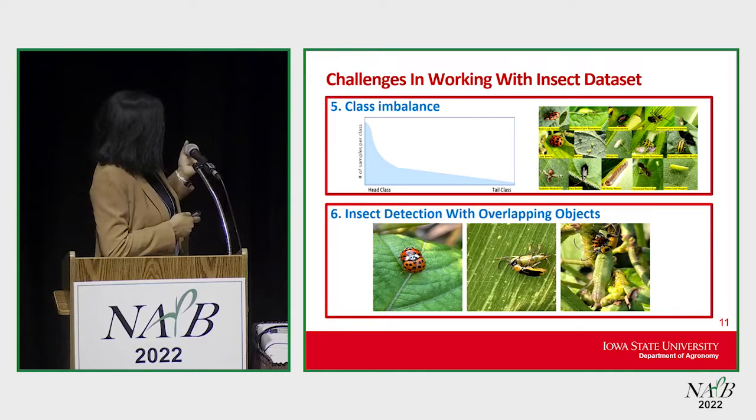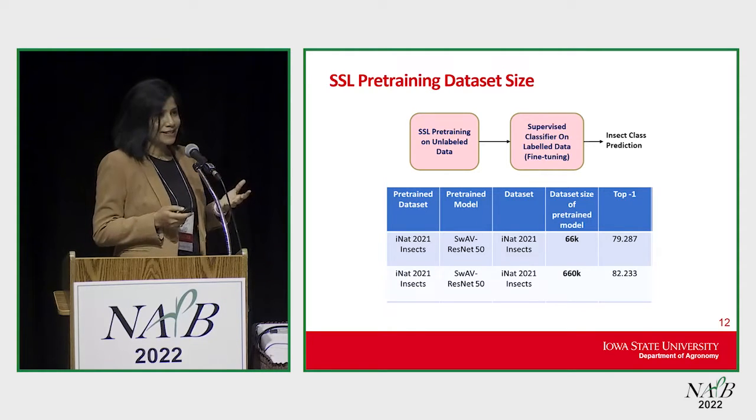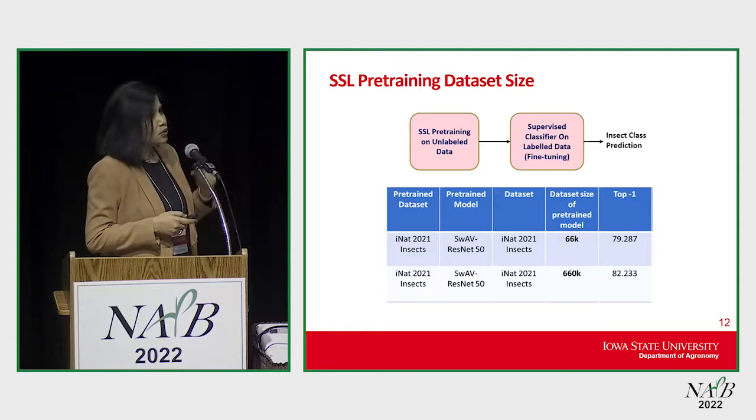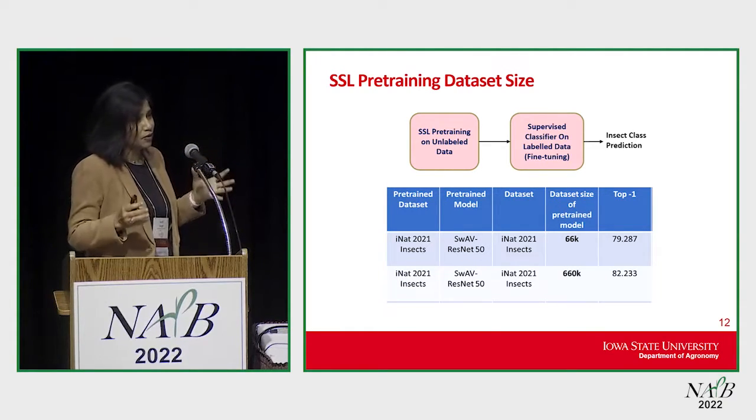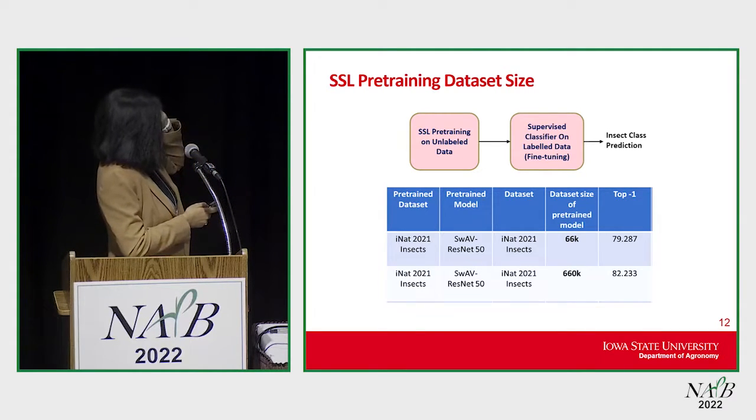And last but not the least, the challenge could be that we have multiple insect pests in the same frame, so overlapping objects. So we started using this self-supervised pre-training method to see how it can help us address those challenges: how much in-domain data versus out-of-domain data, and how to pre-train. So the first question we addressed was data size.